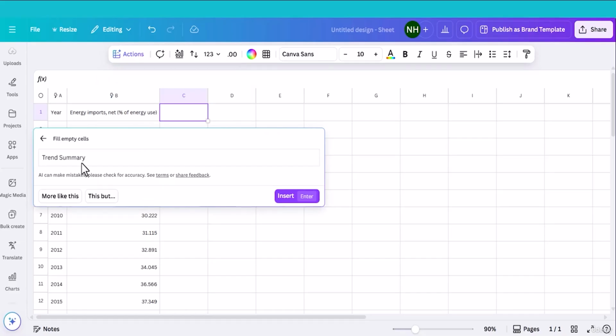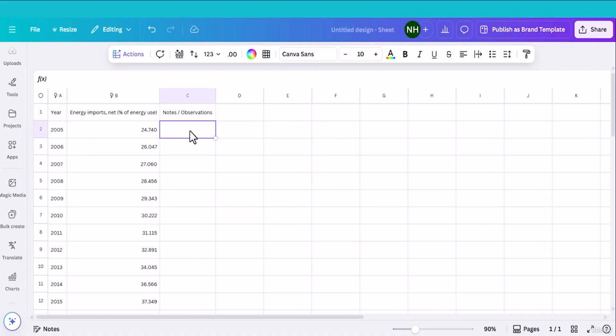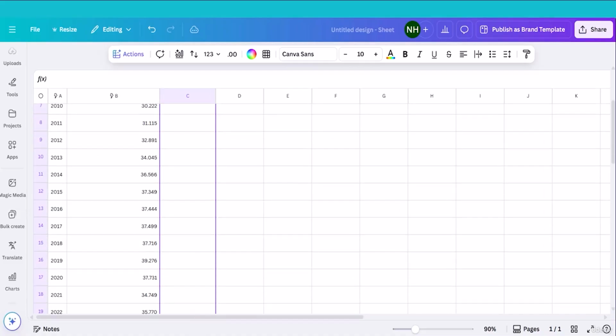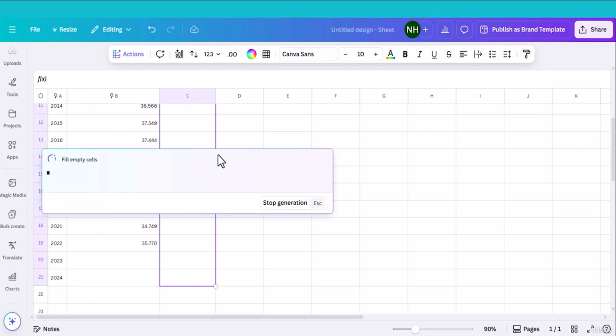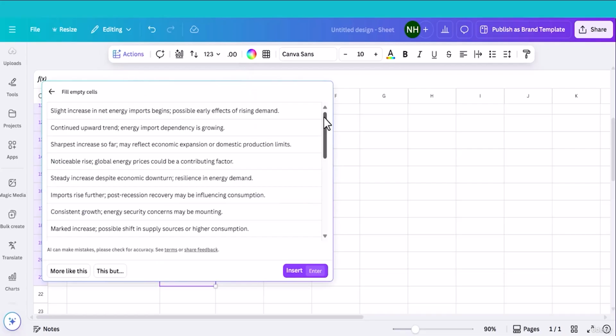I did not like this one. Press more like this. This one is okay, notes or observation. Insert this one. Now select all the empty cells up to 2024 and again action, and now click fill empty cells. As you can see, this feature generates notes or observation. Let me insert this one.